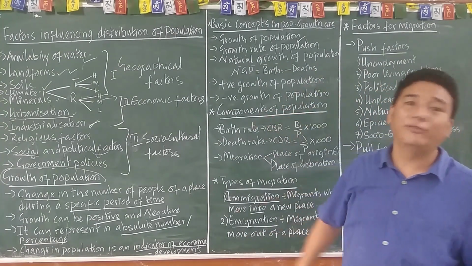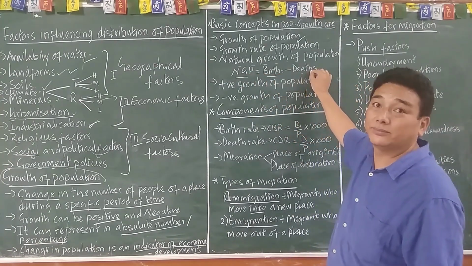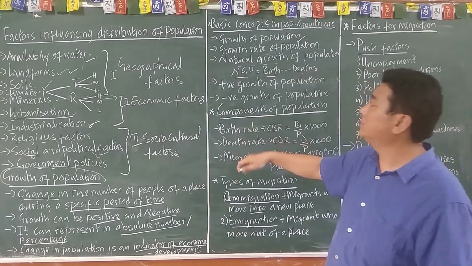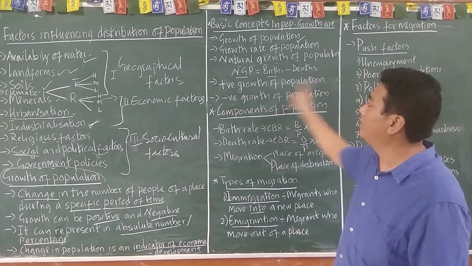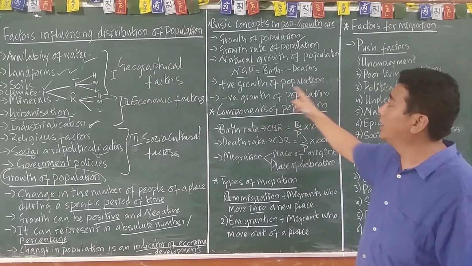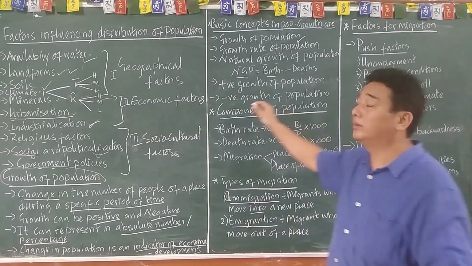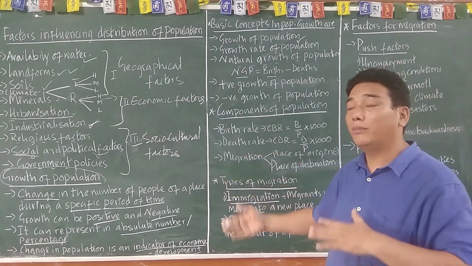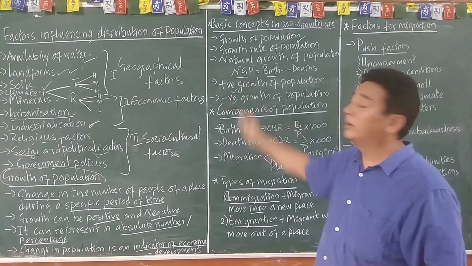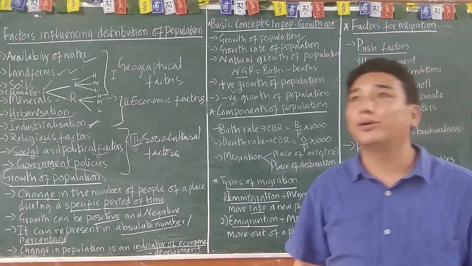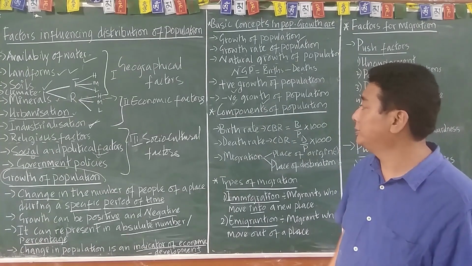Then, as I told, the growth of population will be positive or negative. When the birth rate is higher than the death rate, it's a positive growth of population. And whenever there is a situation of a higher death rate, that is a negative growth of population.